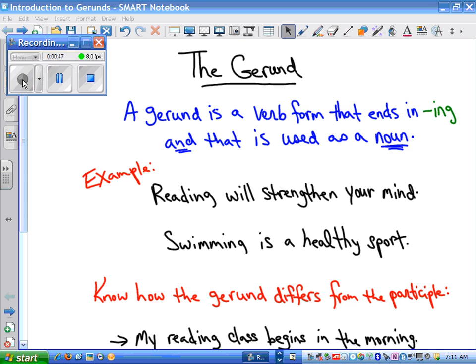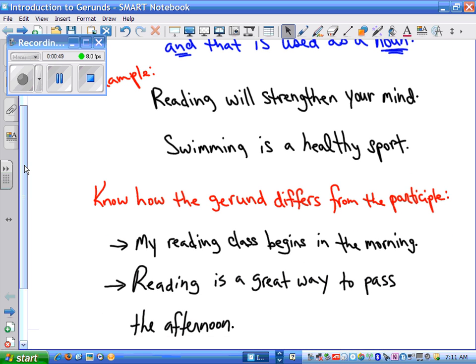Let's take a look at a few examples. All right, our first one: Reading will strengthen your mind. You can see that ing word, right? Reading. In a different sentence, let's think about I am reading. Very simple sentence. But there we have this verb phrase.